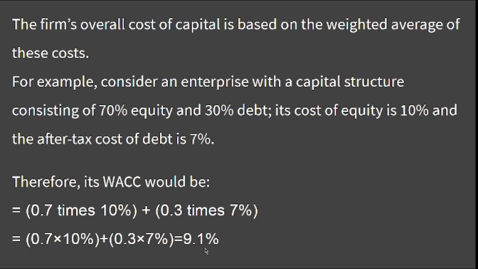So total put together, how much did you get? 9.1%. Means whatever the amount they are earning, if you consider that as 100%, out of which they need to pay 9.1% as the weighted average cost of capital. This has to be paid back to the others. So that is how we calculate weighted average cost of capital.